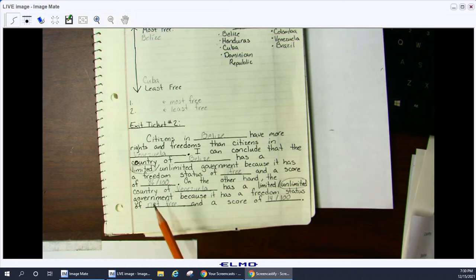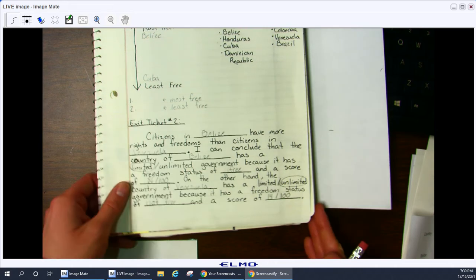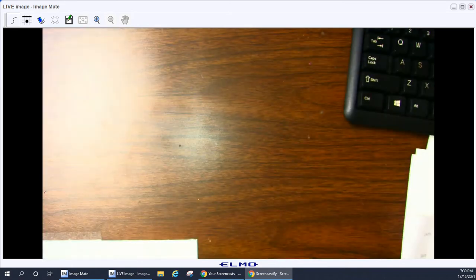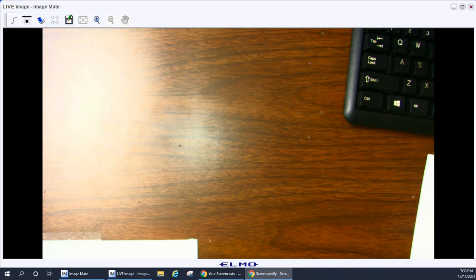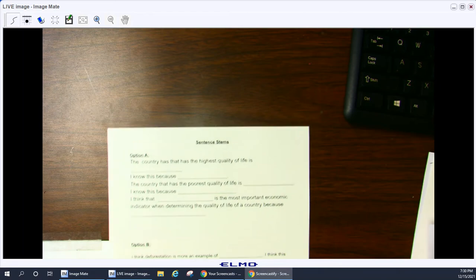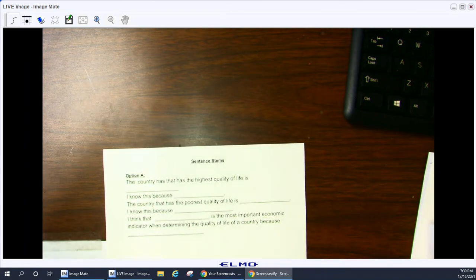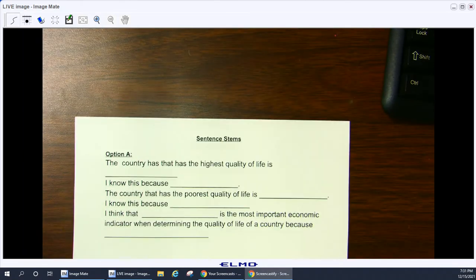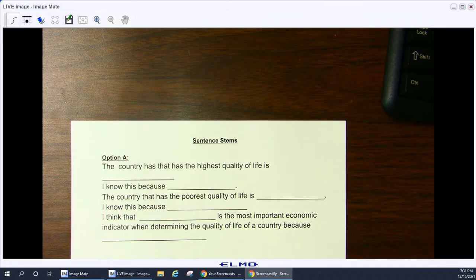This exit ticket number 2 is going to be very similar to your SAQ. With your SAQ, you have 2 options, option A and option B. So option A, I'm going to zoom in now. You will see a chart with quality of life indicators, and you're going to look at the numbers. You're going to tell me which country has the highest numbers and put that in the blank.